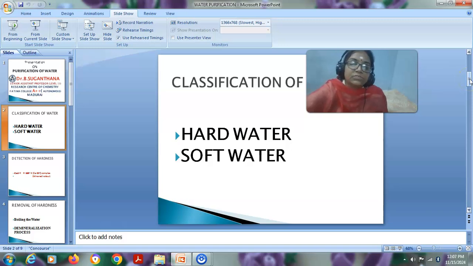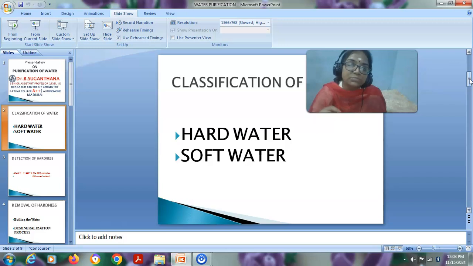See, if more lather formation occurs in water when the water reacts with the soap solutions or with the detergent, then that water is considered as soft water. Whereas in the case of hard water, there won't be any lather formation, or sometimes it will take more time for the formation of lather. So it is very difficult for the formation of the lather in the case of hard water.